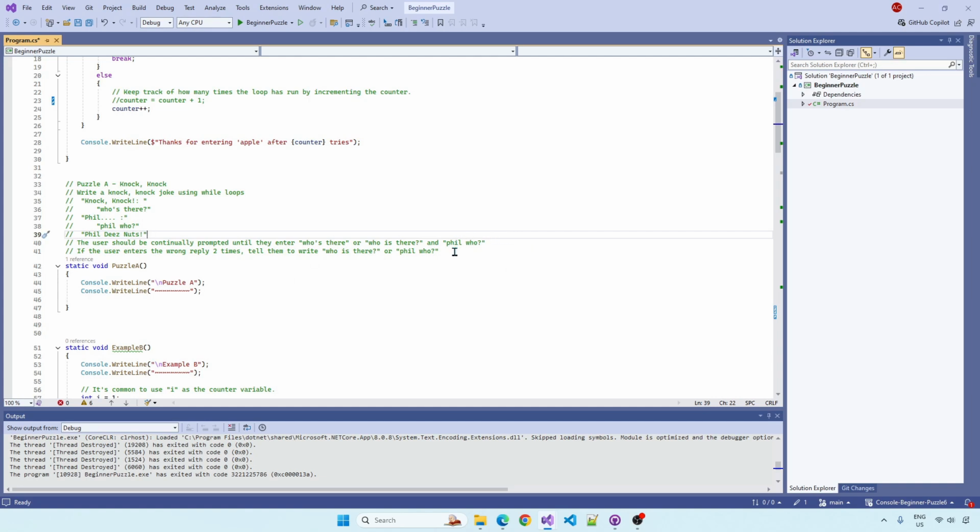So we have to prompt the user to continually... Okay, I have to go through this. Alright, I think I know what I'm doing. Start off with a counter.